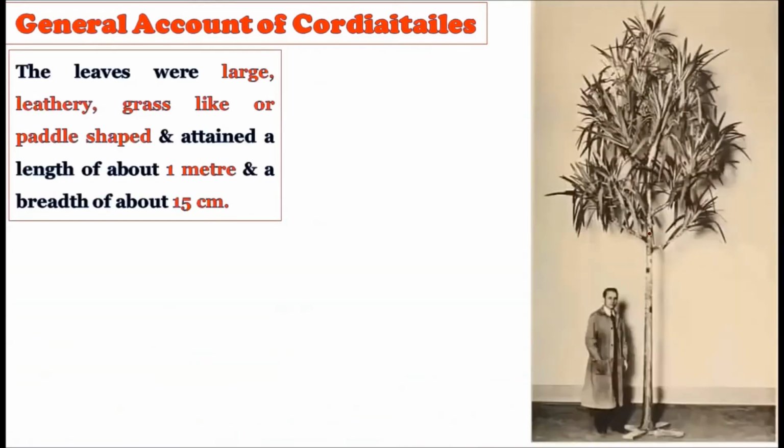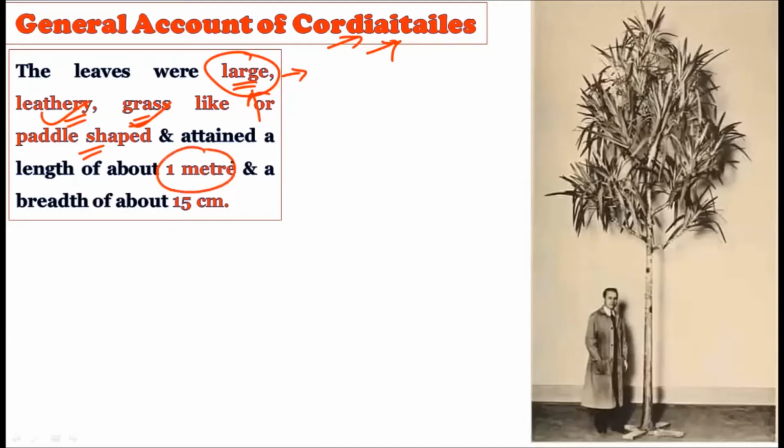Now consider this. The leaves were quite large. We already know the members of the Cordaitales show very large leaves. The leaves can be leathery, grass-like or paddle-shaped. Whatever general characteristics are possessed by the Cordaitales members were also possessed by the Cordaitales family, hence these points are getting repeated. The leaves can attain a length up to 1 meter, that is up to 3 feet, and a breadth of 15 centimeters.